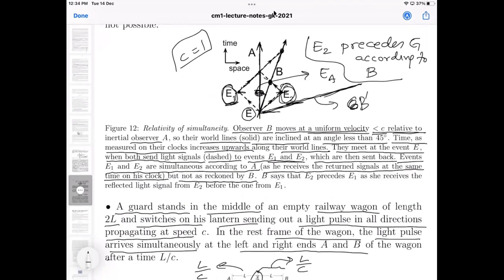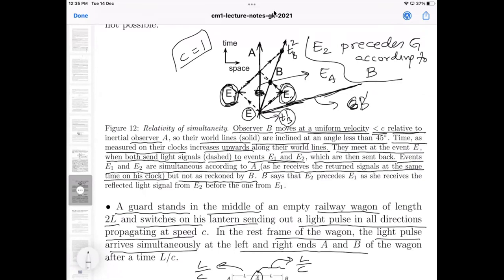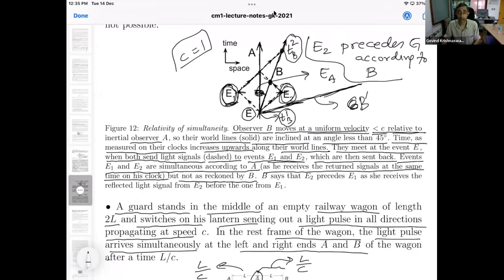Yes, Rooptak. I just wanted to confirm, B assigns time to E1 and E2 by taking the average of the times. Yes, correct, exactly. There is some TB2. This is TB1. Now B is going to assign a time to E1 as the average of TB1 and TB2. Is that what you're asking? Yes, sir, exactly, you are correct.